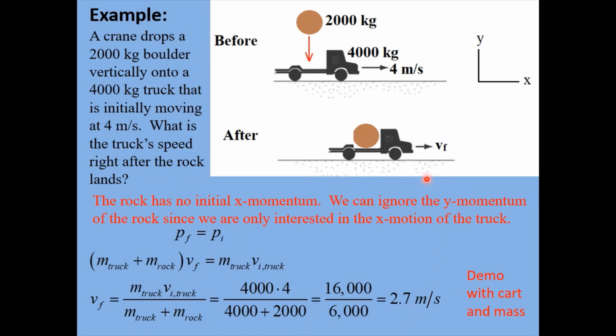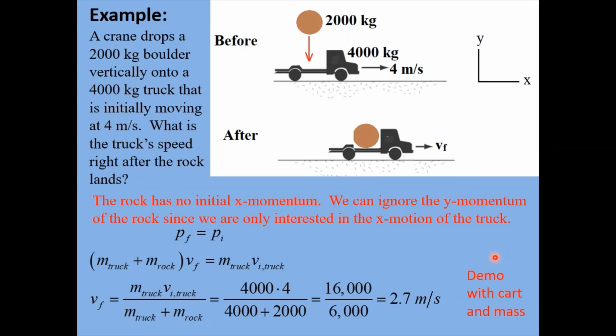So what happens here? Notice the truck was going at 4 meters per second. After the rock falls in it, the truck's only going 2.7 meters per second. Why is that? Well, it's because the truck's mass increased, because that boulder added to it. If the mass of the truck increased, then its velocity would have to decrease in order to conserve the amount of momentum that it had.